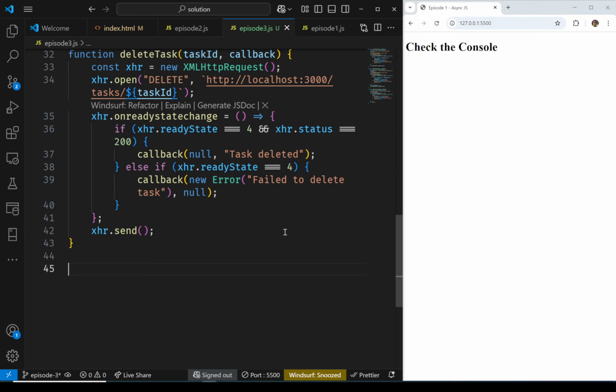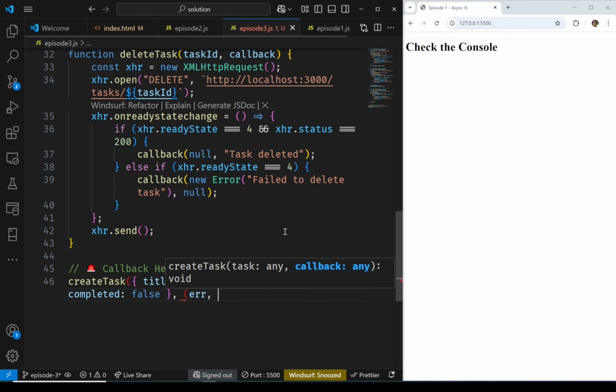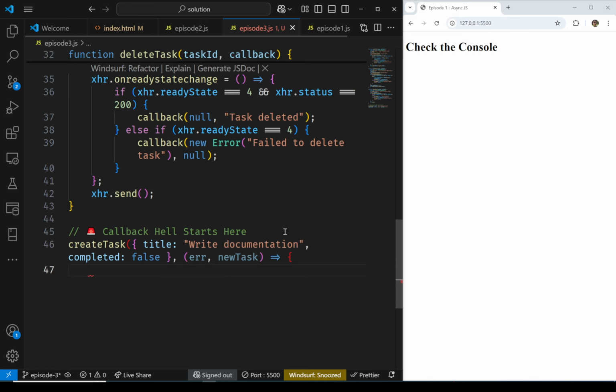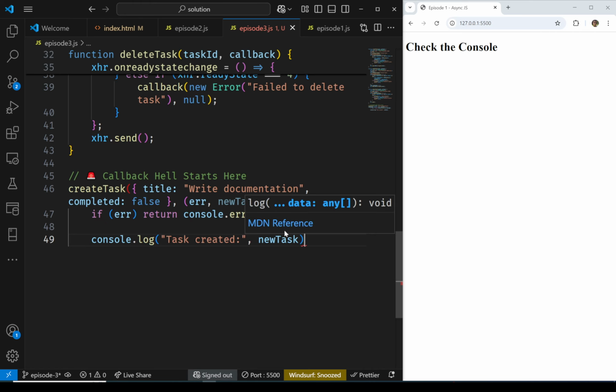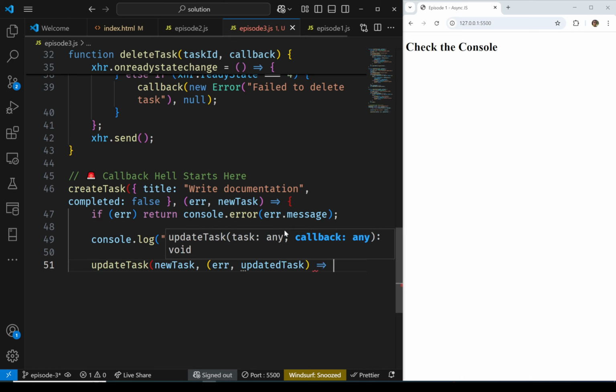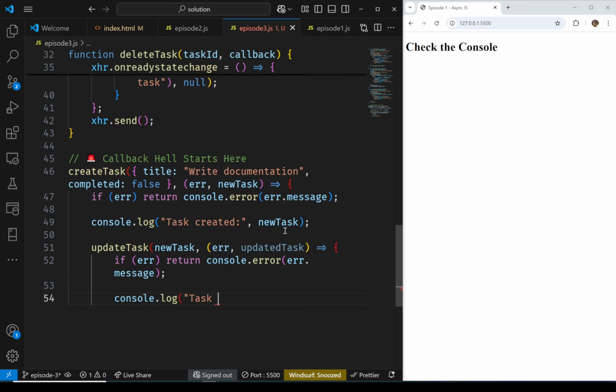And then we're going to chain these together. First, let's call the first function, create task. Create the task, passing the flag, and now the callback, which takes an error and new task. And then we're going to update the task using the same signature of update task asynchronous function.